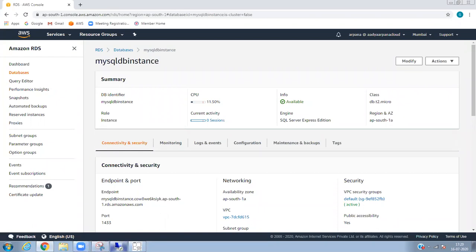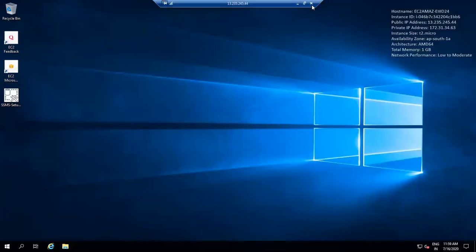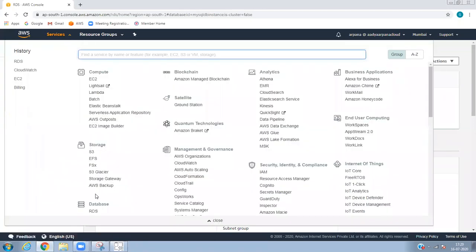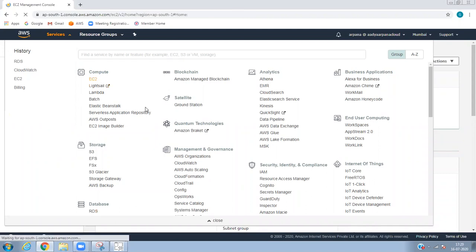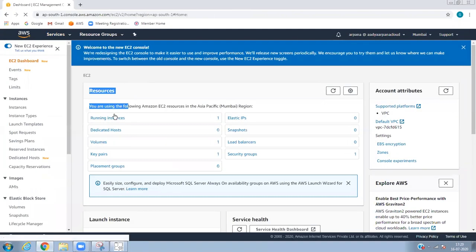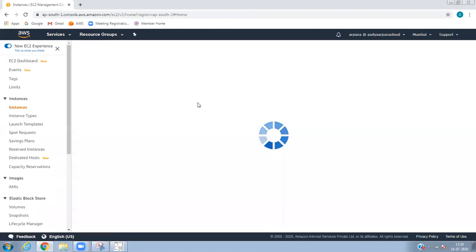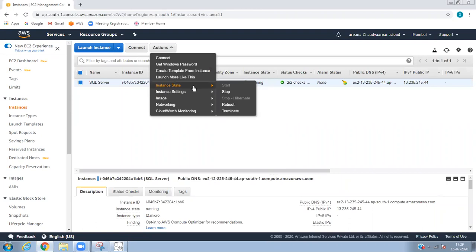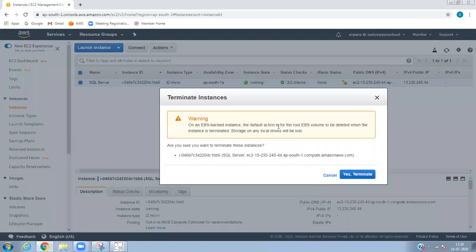Any doubt? No, it's clear now, how to use that third-party tool in front of that EC2 instance. Yeah, I used both the EC2 instance and the desktop. I downloaded the management studio, connected using the endpoint, and now I'm terminating.